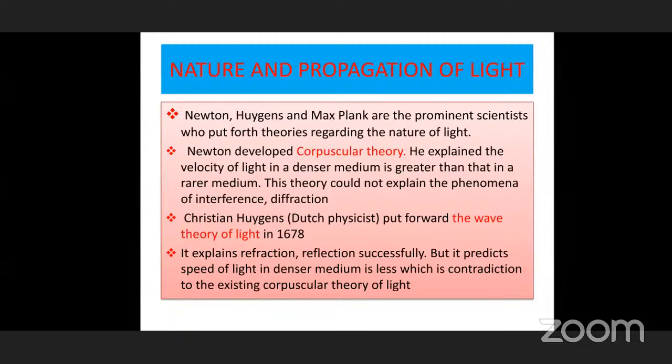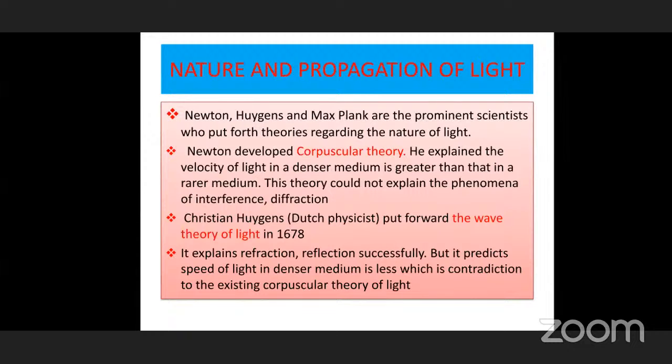And the next property is refraction. Sometimes if you take glass or water or some liquids, light enters into that object. Why? This is explained by the liquid or water consisting of particles. These particles and the corpuscles of light have an attractive force. Due to this attractive force, the light will enter into the medium.